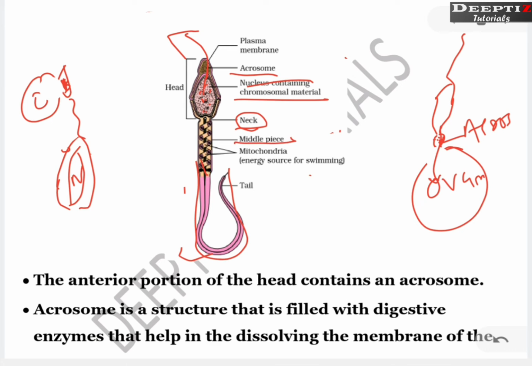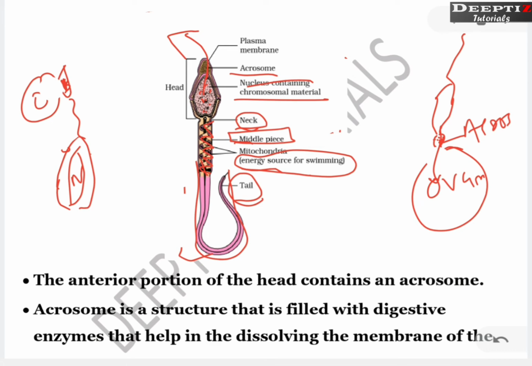The middle piece has importance because of the presence of mitochondria. These ribbon shaped mitochondria we can see. What is the function of mitochondria? Mitochondria releases energy, or stores energy. This energy is required for the tail to swim towards the female reproductive structure.